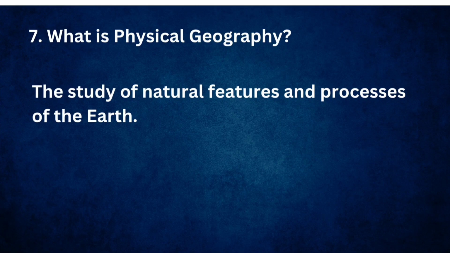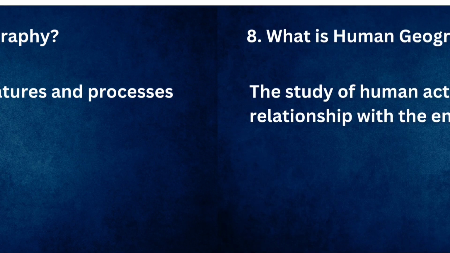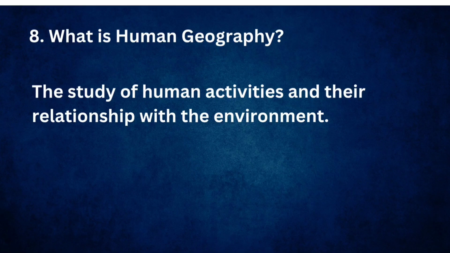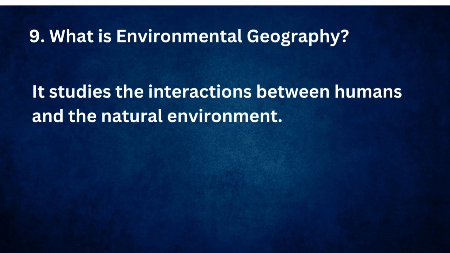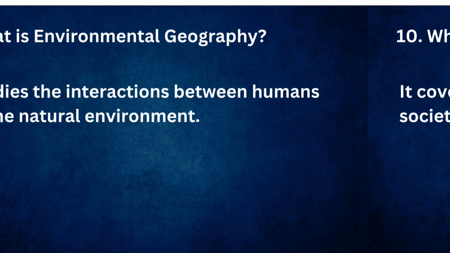What is physical geography? The study of natural features and processes of the Earth. What is human geography? The study of human activities and their relationship with the environment. What is environmental geography? It studies the interactions between humans and the natural environment.